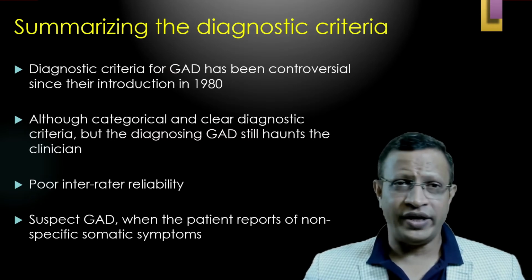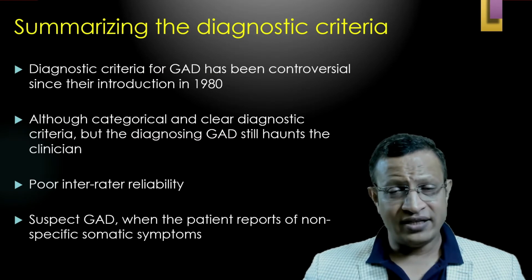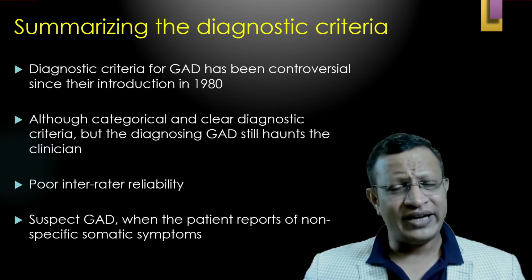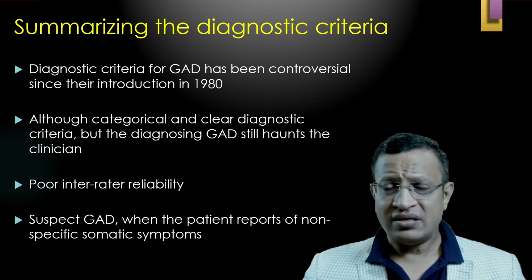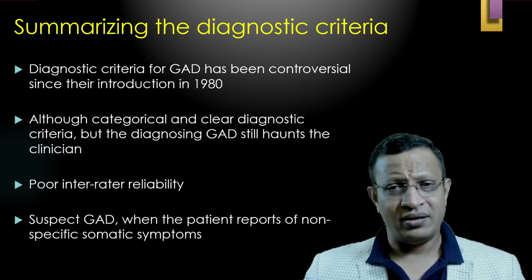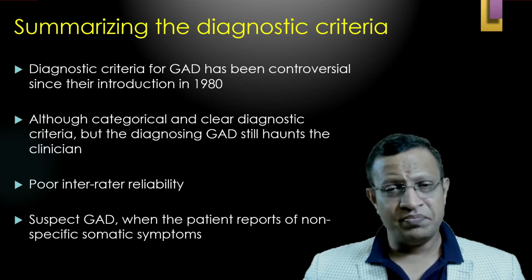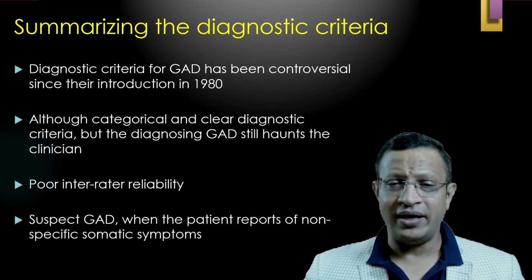But you need to understand GAD is very difficult to diagnose. And this GAD was introduced for the first time in 1980. Although the diagnosis is categorical and the symptoms have been counted, this GAD continues to haunt the clinician. The simple reason is poor inter-rater reliability.